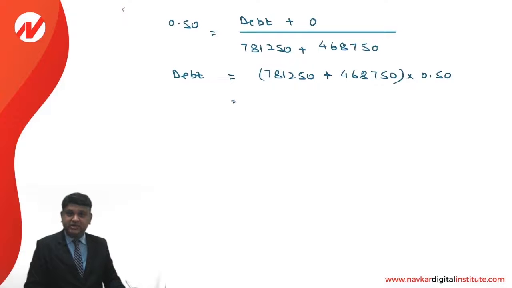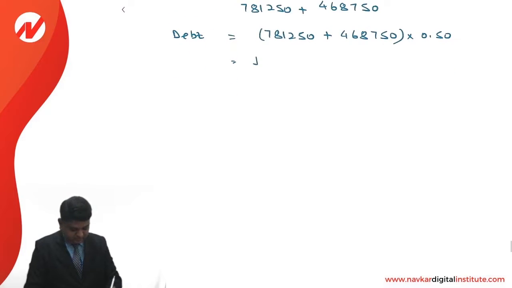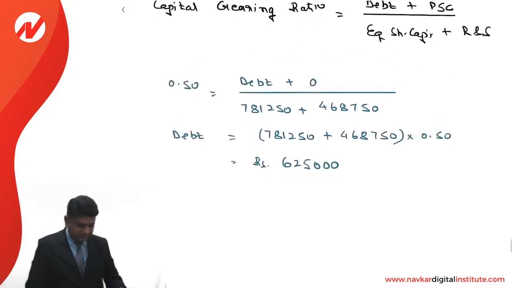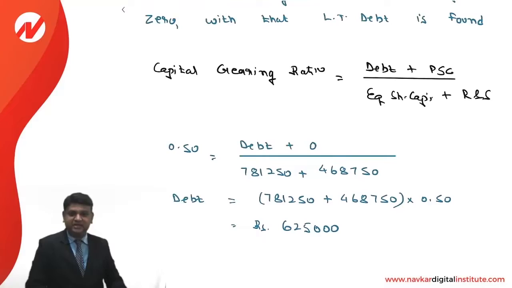That comes to 6,25,000. This is the way the debt financing is calculated.